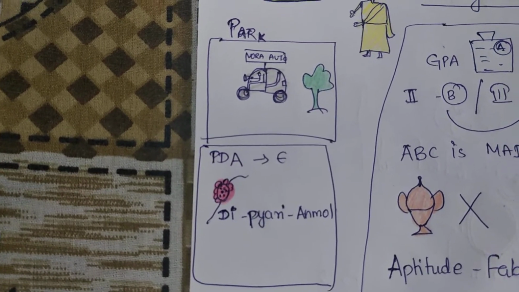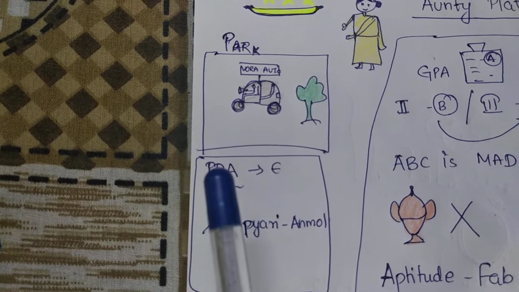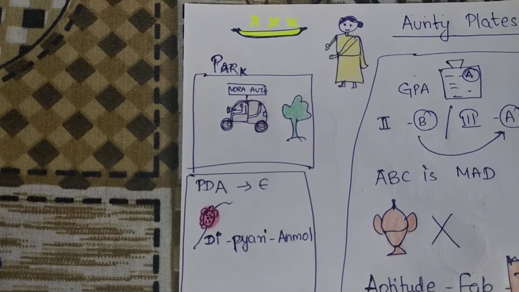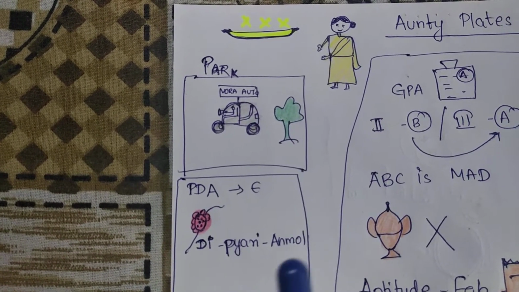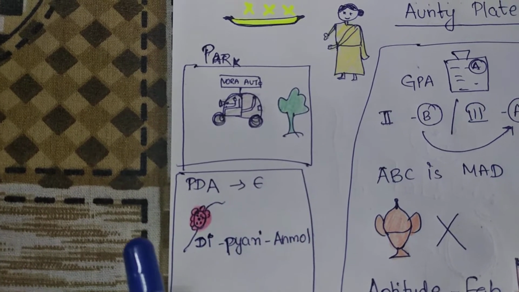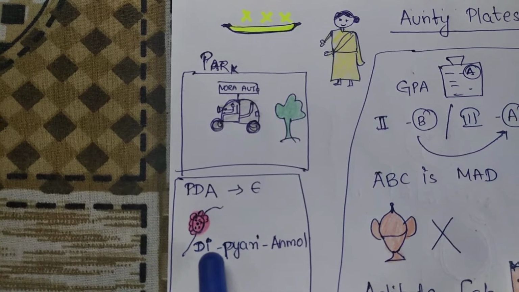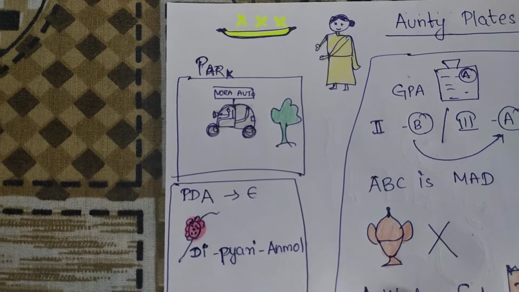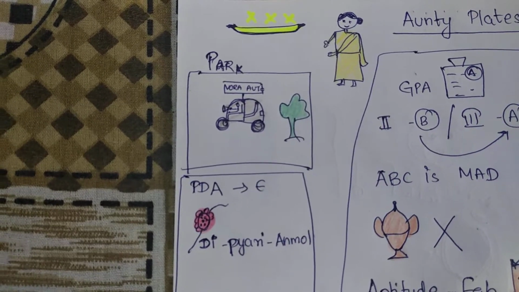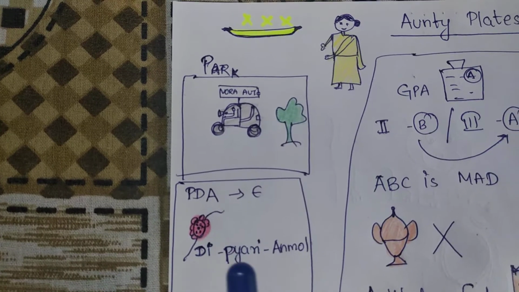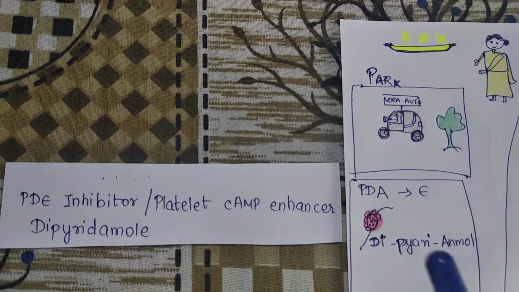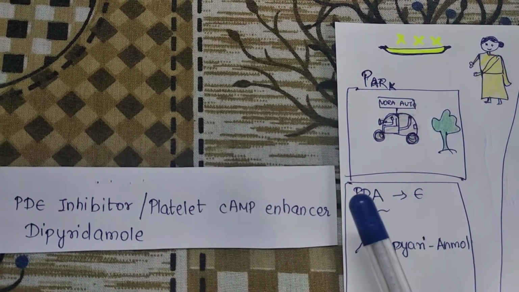Now she is a big enemy of PDA, that is public display of affection. So instead of PDA, we are going to write PDE inhibitor or PDA inhibitor. So what she will do is, she will say, tie a rakhi to your sister, Di, dear and precious. So this relationship has to be maintained. So Di is didi, pyari and anmol. So instead of PDA we are going to write PDE.